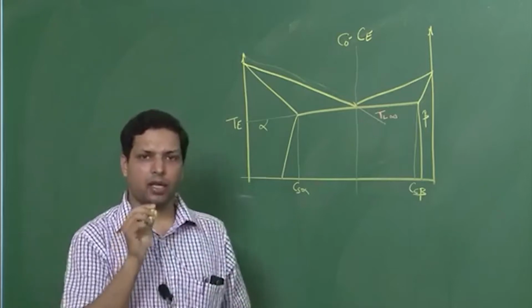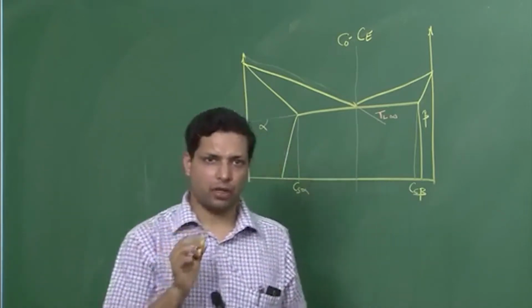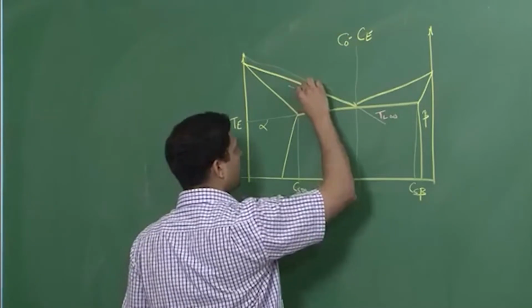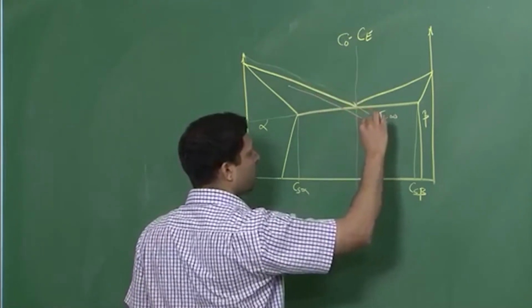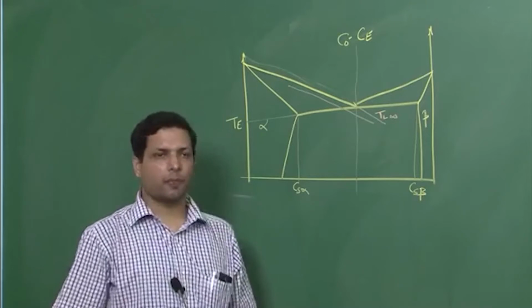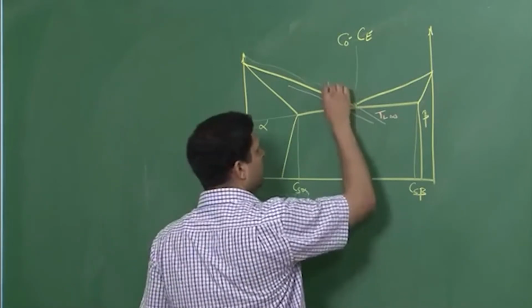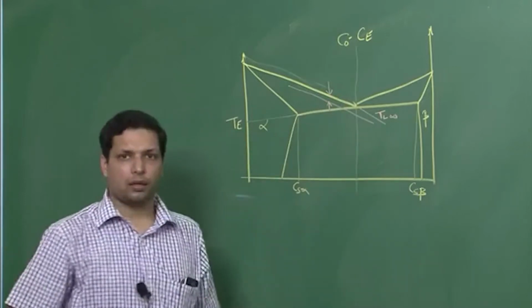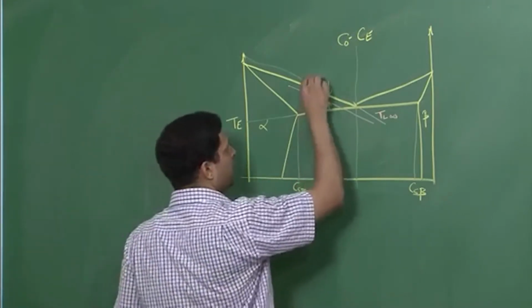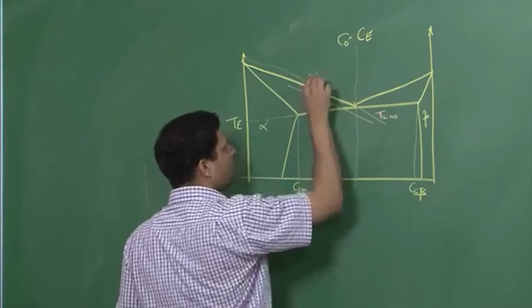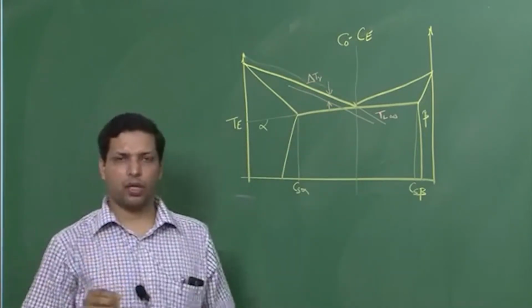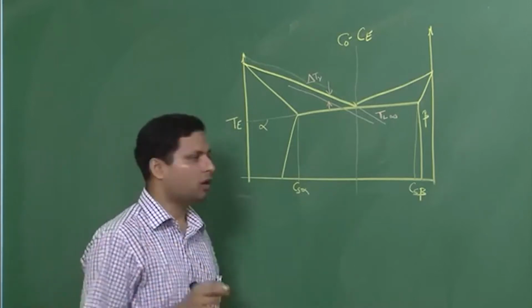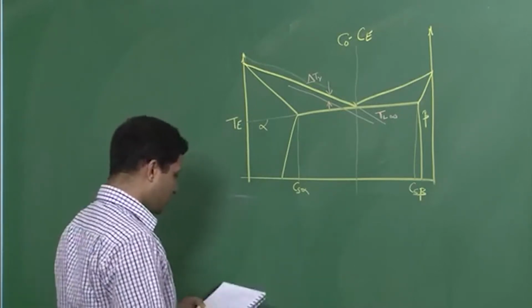However, if there is a finite radius of these lamella, then there will be some amount of undercooling and the liquidus temperature would have dropped a little bit. So this difference is termed as delta TR because of the radius. So there is some undercooling taking place because of finite radius of the lamella that are growing.